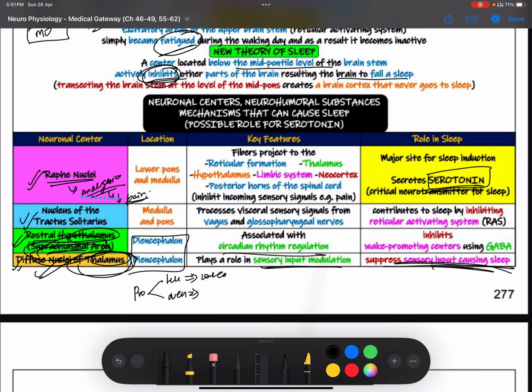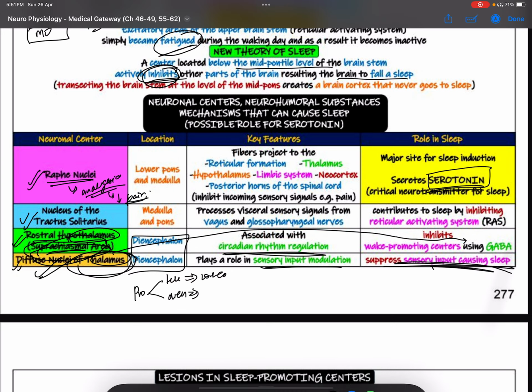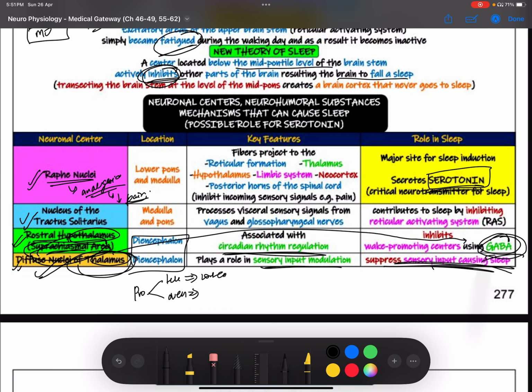The suprachiasmal area is associated with circadian rhythm regulation. Now, what does this do? The suprachiasmal area is going to release GABA. What does GABA do? GABA is basically an inhibitory neurotransmitter that is going to inhibit the wake promoting centers. That's how it is going to cause sleep.